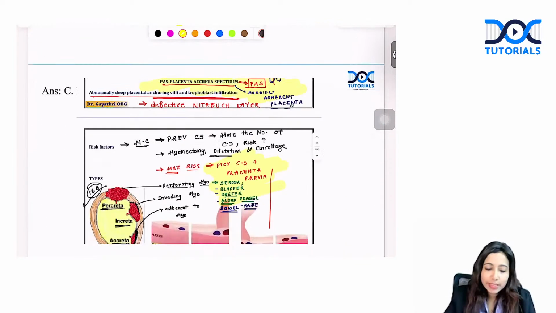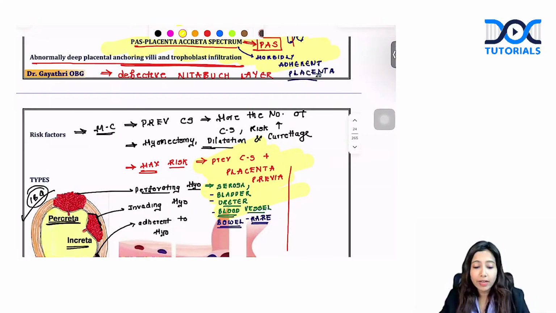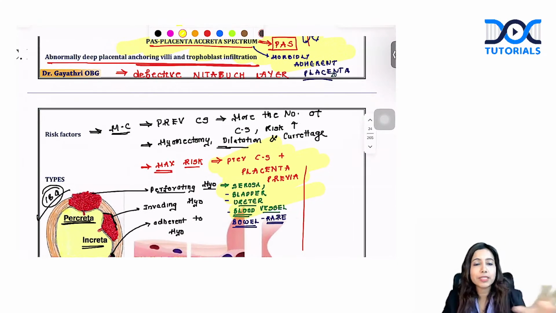This placenta accreta spectrum, I always say any patient comes to you, previous cesarean section, especially if they have placenta previa, have a high suspicion of PAS. If the placenta is not delivering, think about placenta accreta spectrum. There are 3 varieties. You have accreta, increta, percreta.